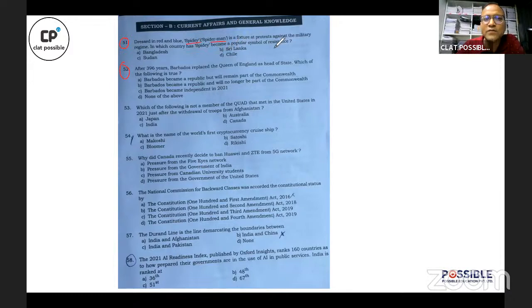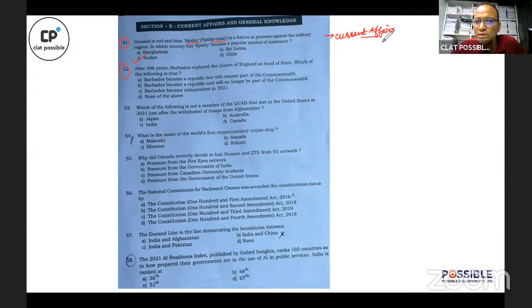Spidey is a fixture at protests against the military regime in which country? So the answer to this question was Sudan. This was a current affairs question, because Sudan has recently